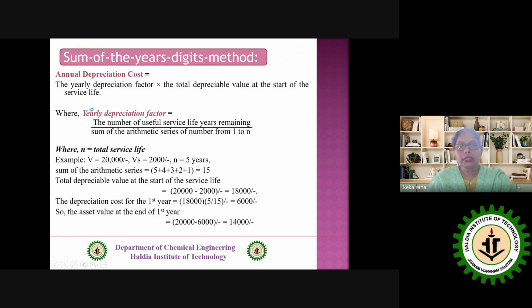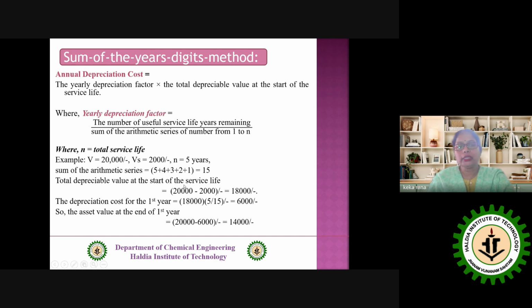Now, for this yearly depreciation factor, it is the number of useful service life years remaining divided by the sum of the arithmetic series of numbers from 1 to n. Clear? Now, this arithmetic series, what is that? It is 5 plus 4 plus 3 plus 2 plus 1, that is equal to 15. Now look, that is again fixed for every case. So the only thing that changes is the number of useful service life years remaining.